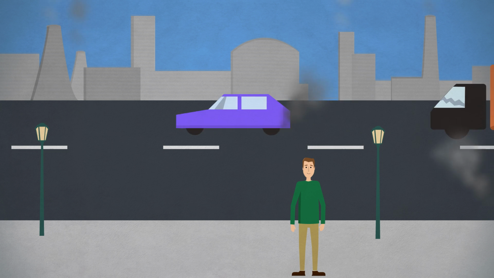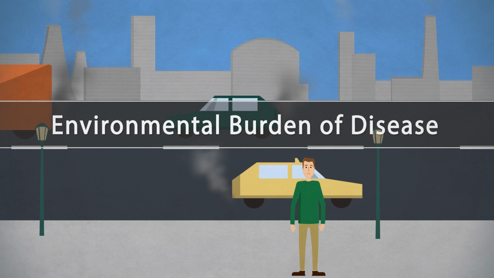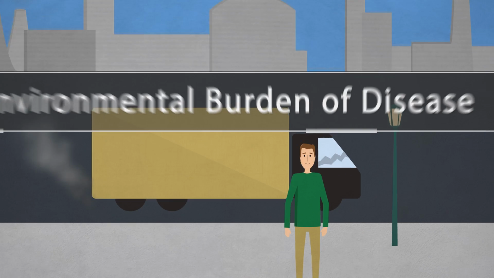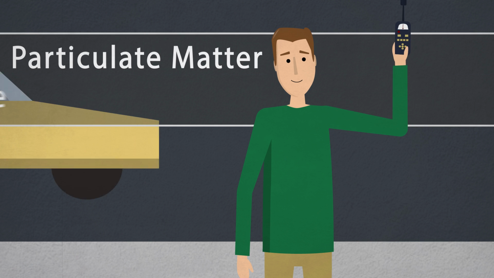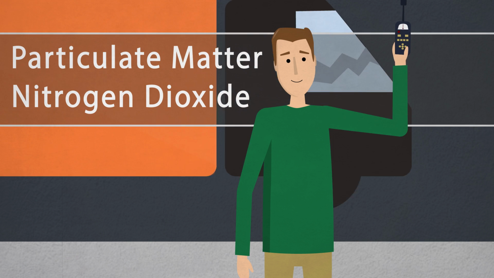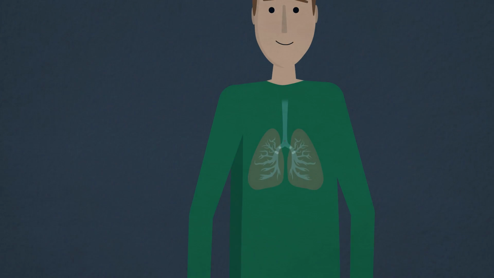This method is called environmental burden of disease. To apply this method, we first need to know the concentration of pollutants in the air, such as the concentration of particulate matter or nitrogen dioxide. The higher the concentration of the pollutants, the more we inhale.